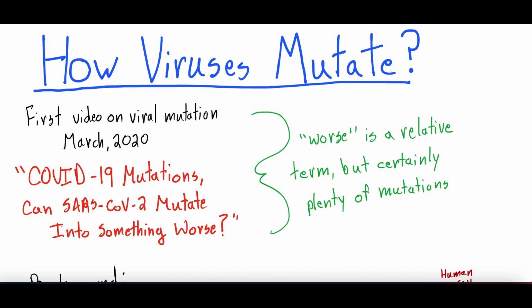So we wanted to revisit it. At first we were like, oh, we'll repost that old video, but we wanted to make a cleaner video. Back then, our development skills were maybe a little underdeveloped. So first video back in March 2020, COVID-19 mutations, can SARS-CoV-2 mutate into something worse? And as we just mentioned, worse is a relative term, but it certainly has had plenty of mutations.